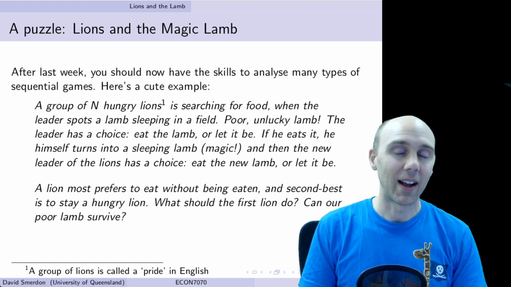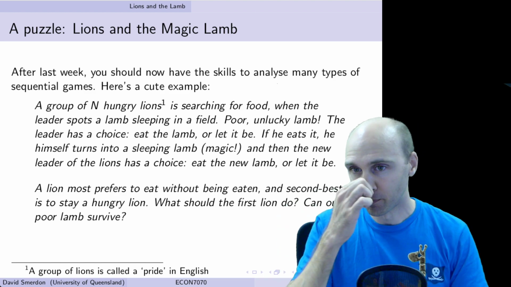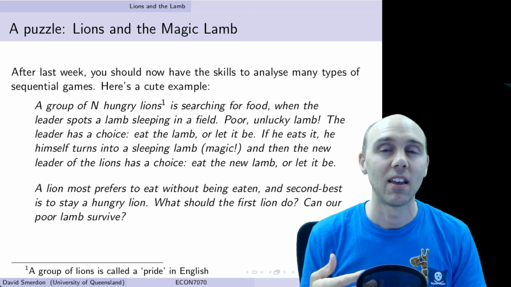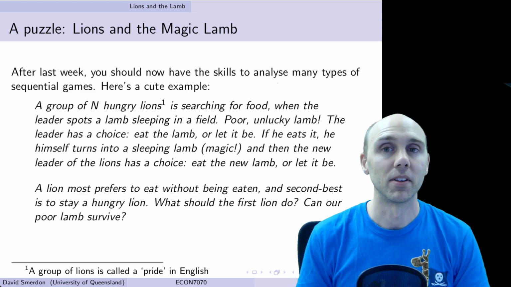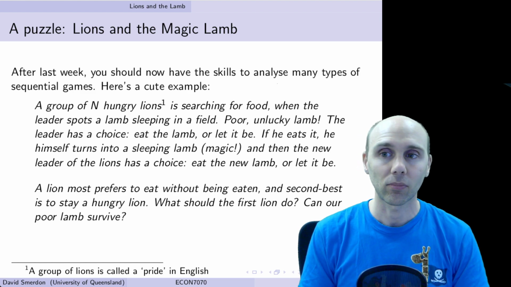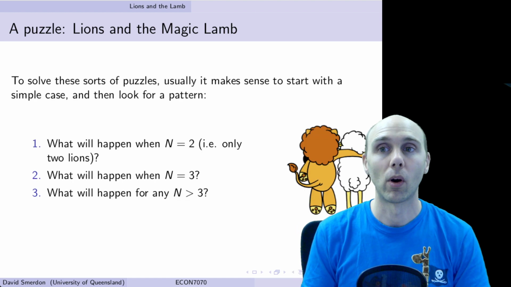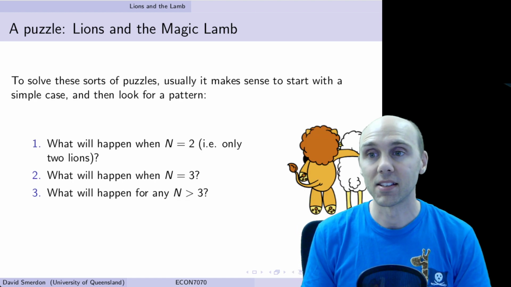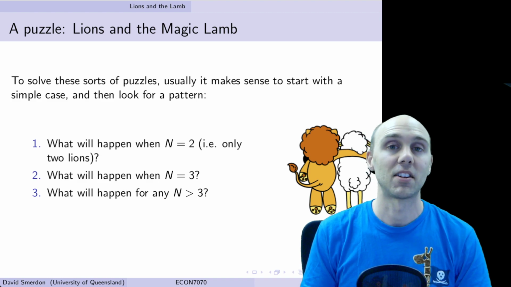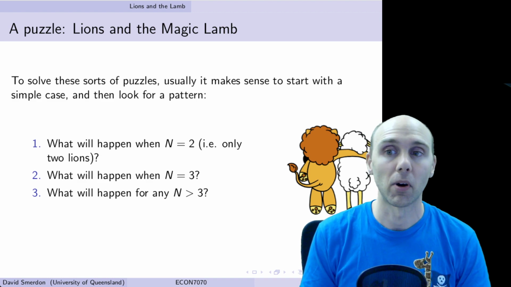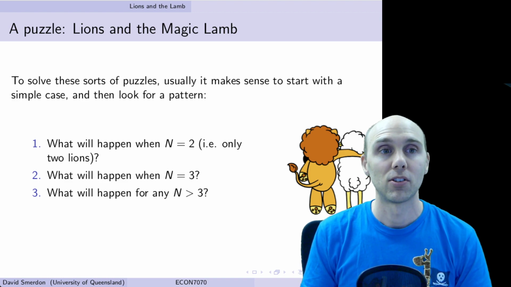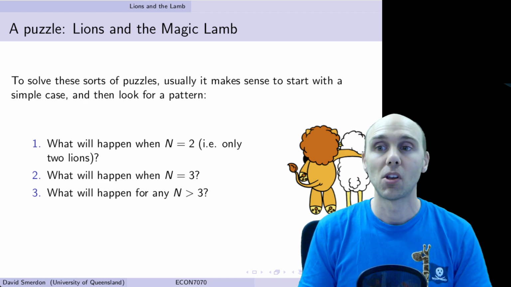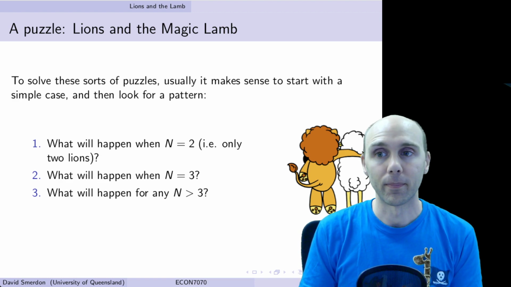What we are really asking for here is to characterize the equilibria that emerge for different numbers of N. To build up to that, one way to start is with a very simple case, n is equal to 2, advance to n is equal to 3, try to spot a pattern and see if we can prove certain equilibrium results for n greater than 3.